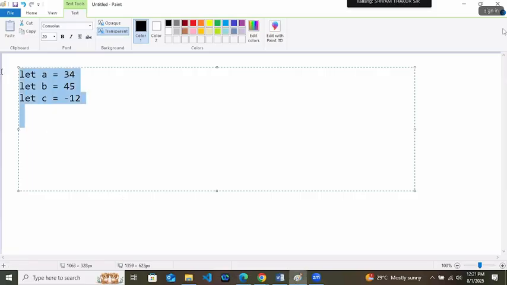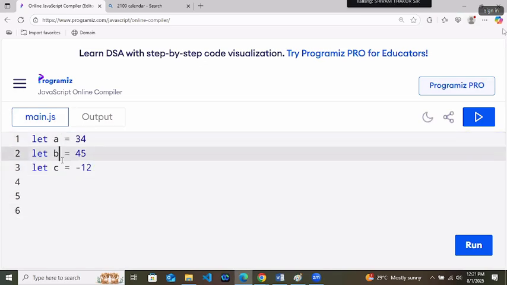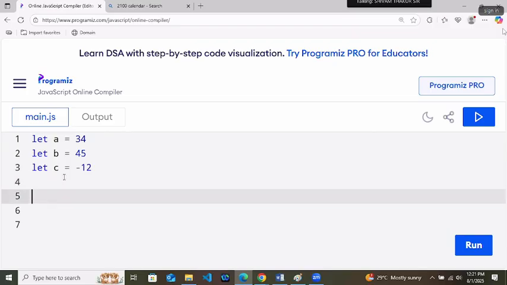Okay, let me help you. You have three numbers A, B, and C. First, you check if A is greater than B, but it should be greater than C also. Means both the conditions should be true.